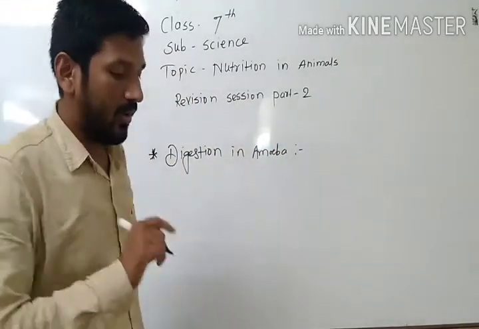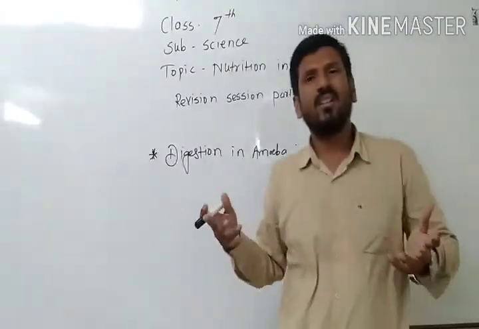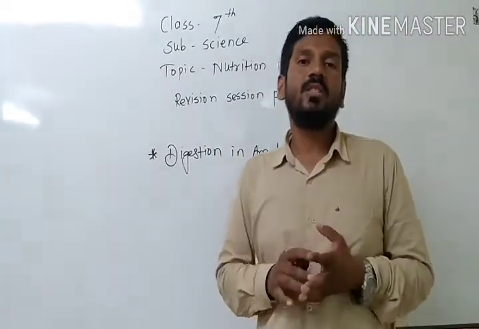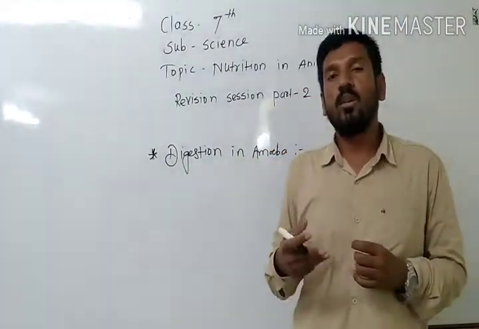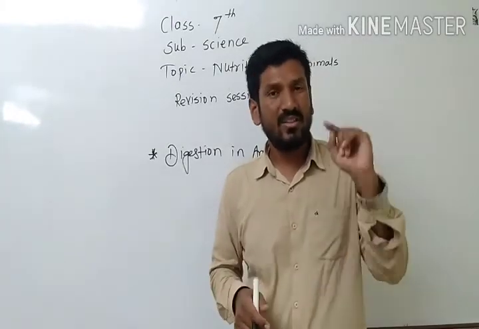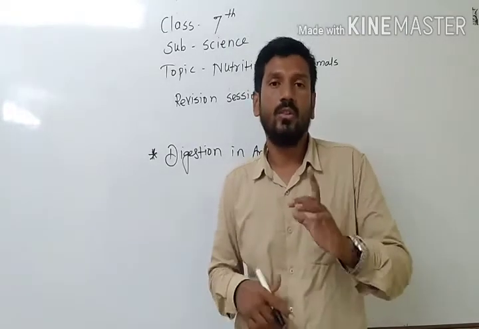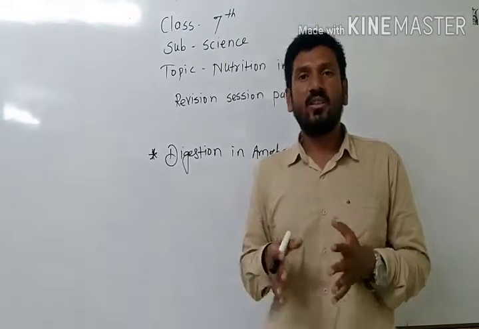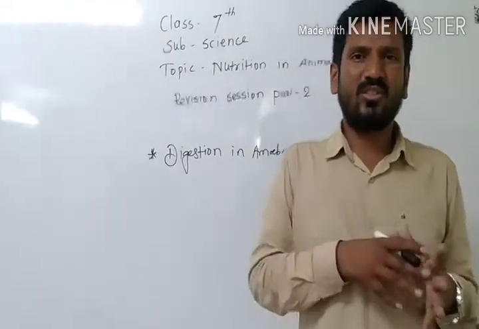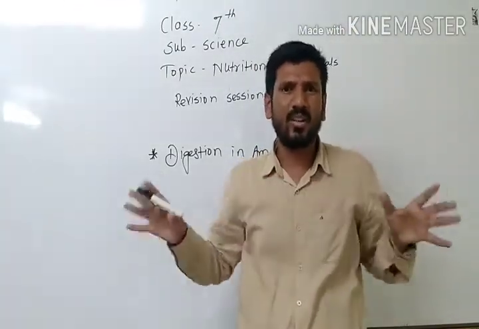So before starting this point, I just want to explain a simple topic. I know that you have already learned this topic, unicellular and multicellular. The organism which is made up of two or more cells, we call multicellular, and the organism which has a single cell, we call unicellular. All the multicellular organisms have a complex body structure. They have different organs, tissues, skeleton, a completely complicated structure.